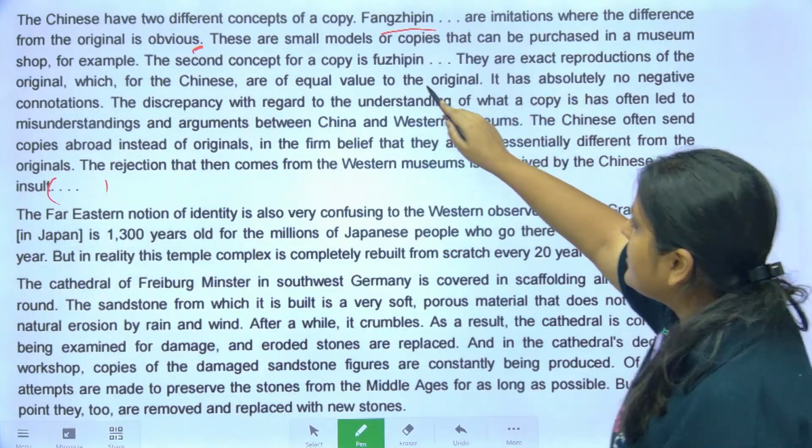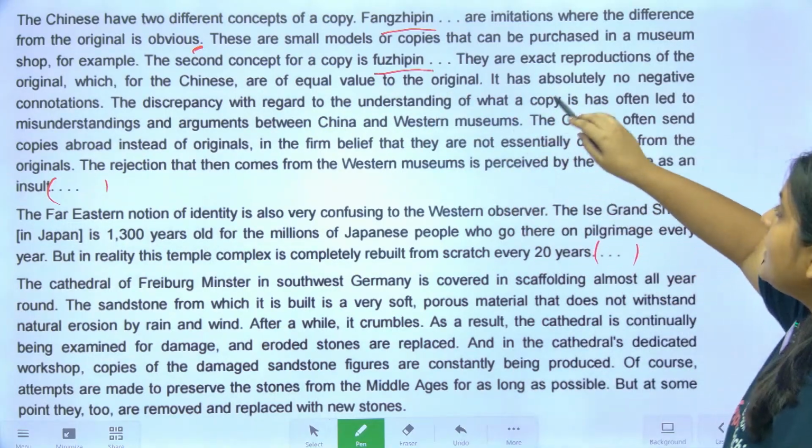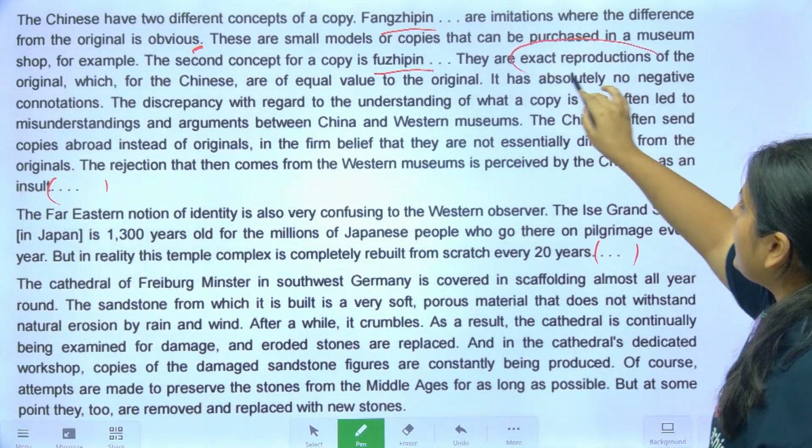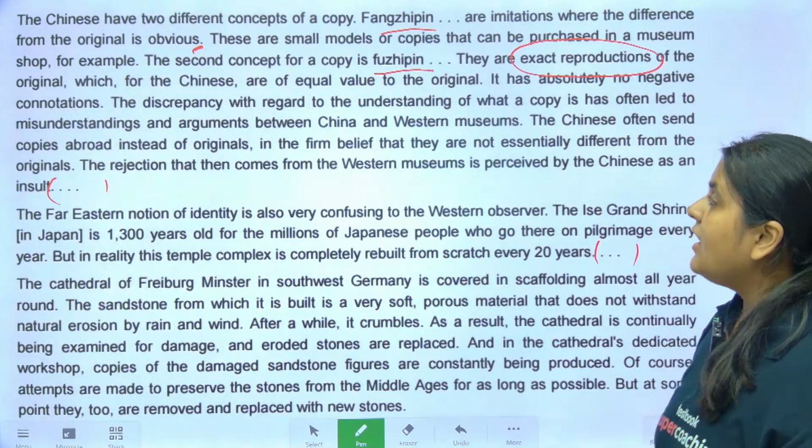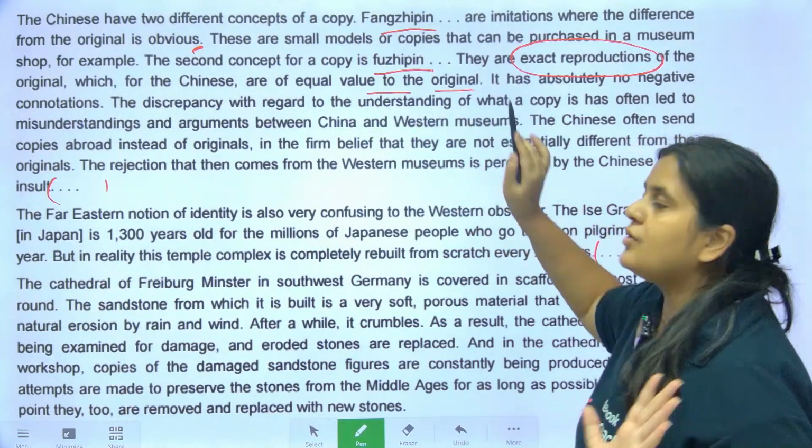Then the second concept is fujipin. They are exact reproductions of the original, which for the Chinese are of equal value to the original.